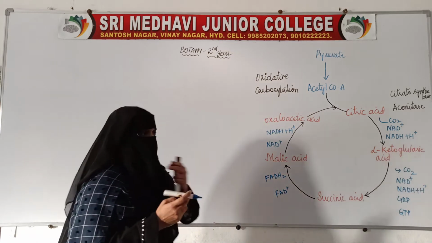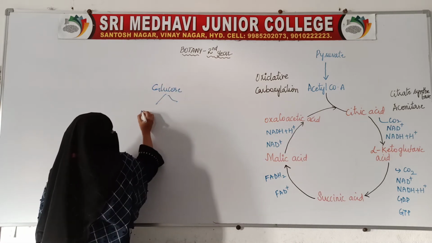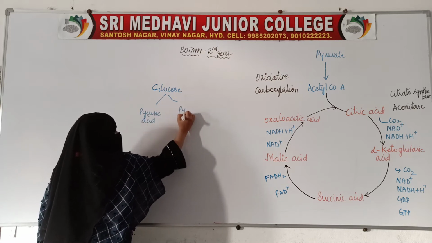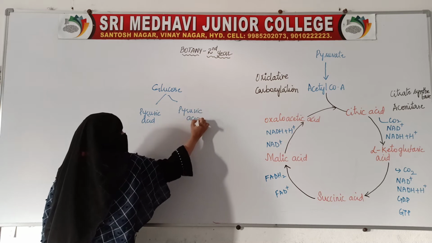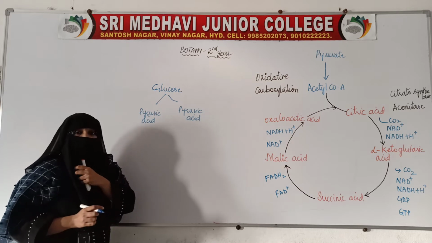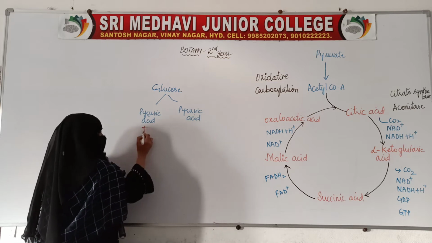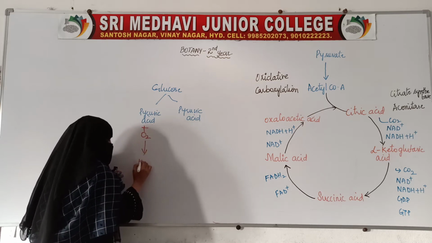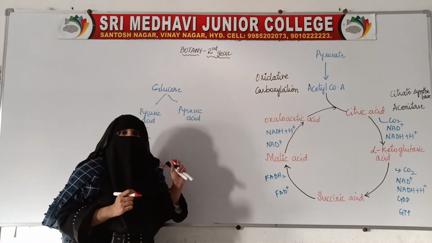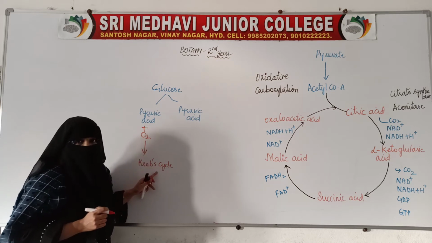Now, glucose will change into two molecules of pyruvic acid. This is one molecule and this is another molecule. During glycolysis, glucose breaks down into two molecules of pyruvic acid. If this pyruvic acid gets oxygen, then it undergoes Krebs cycle. The pyruvic acid, when it gets oxygen, enters into Krebs cycle.